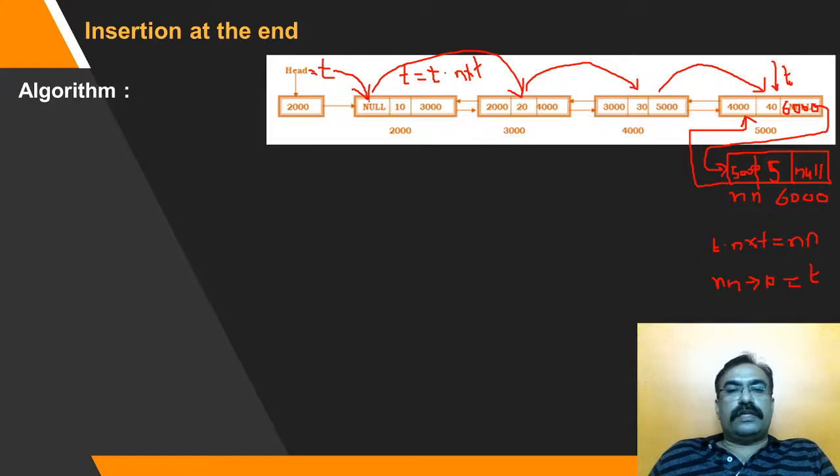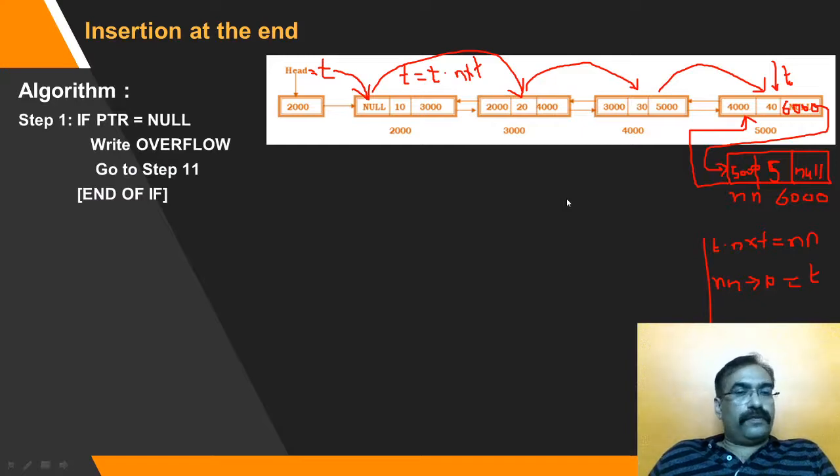Now the list is read as 10, 20, 30, 40. So after 40 we have the last element, 5. And after 5 there is no more element, hence it is made as null. So these two simple changes and we got the node inserted at the last.